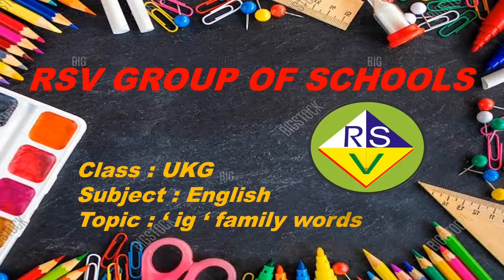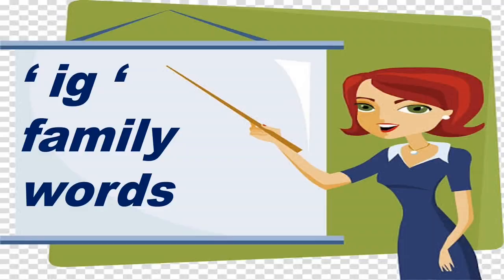Yes, the topic is IG family words. So let's start with the IG family words.